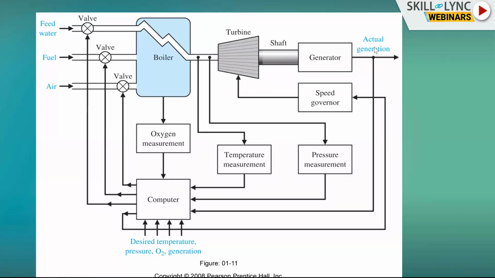So what is required is the desired generation. What is the amount of electricity we want to generate, what should be the amount of oxygen for proper combustion, what is the temperature of the steam, and what is the pressure of the steam. All this is given as input to the computer, and the computer calculates the output and regulates feed water, fuel, valve, and speed governor. All these things are manipulated in such a way that we achieve the actual generation matching the required generation. Hope you understand this multi-input, multi-output system. Here we have multiple inputs and multiple outputs.